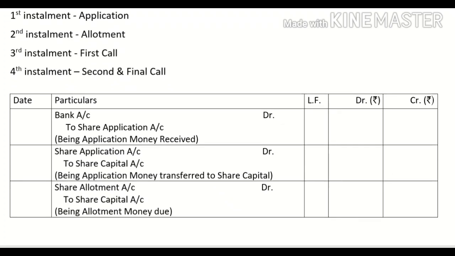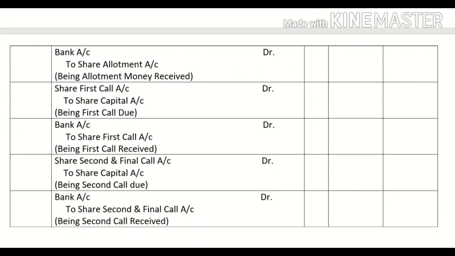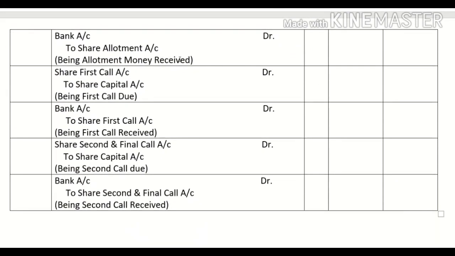And when you will receive the allotment money, what entry will you pass? Bank account debit to share allotment account. Then you will call the next installment. Entry will be share first call account debit to share capital account.